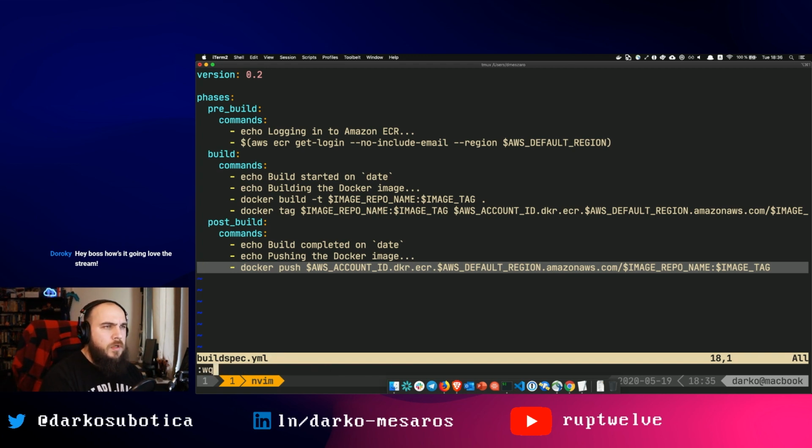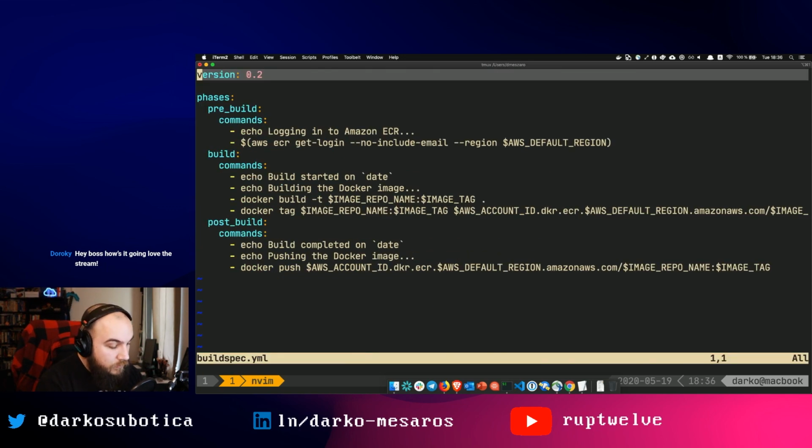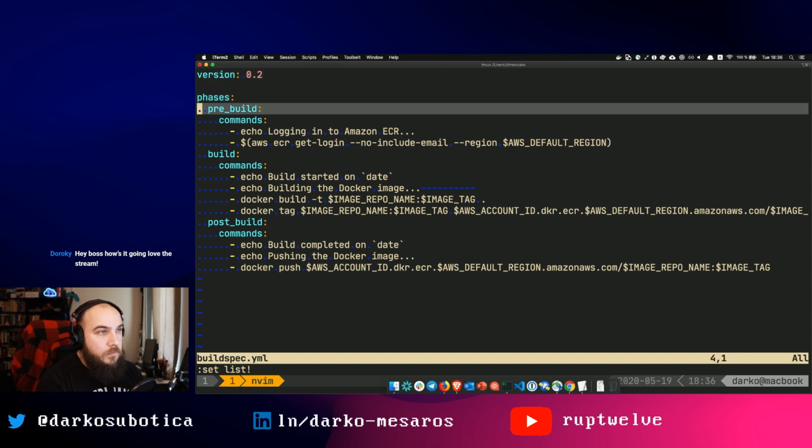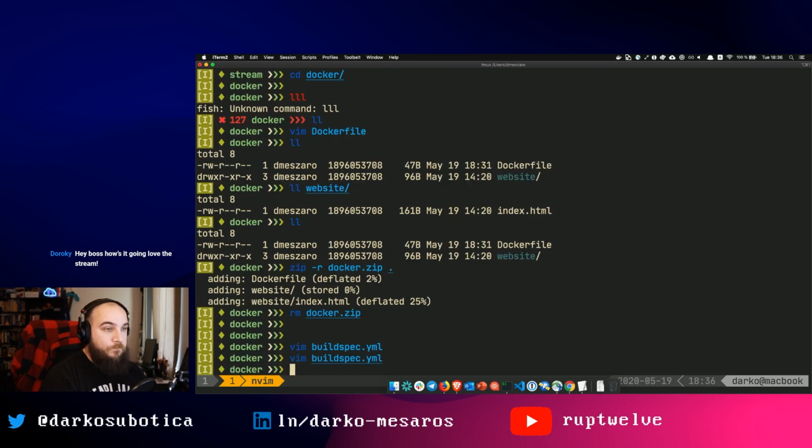Excellent. So let me, oh wait, I just want to make sure that everything looks good. All the tab spacing. I like YAML more than JSON, but I sometimes struggle with this thing. So you want to make sure that this all looks pretty good. Excellent. Cool.